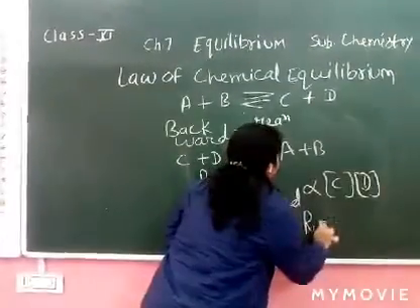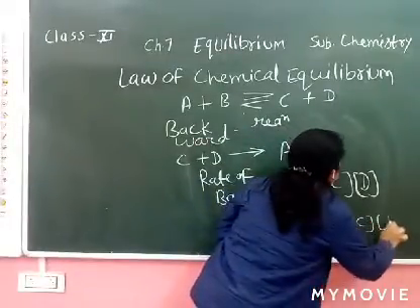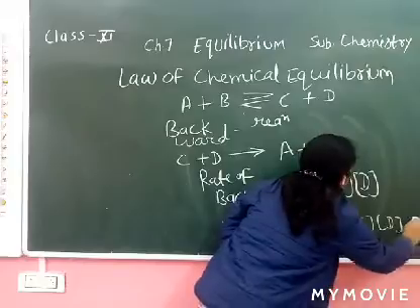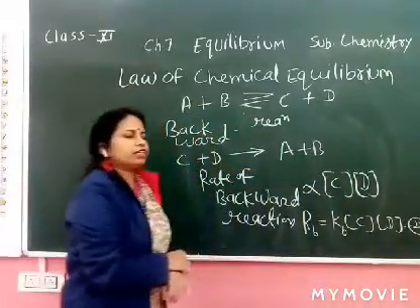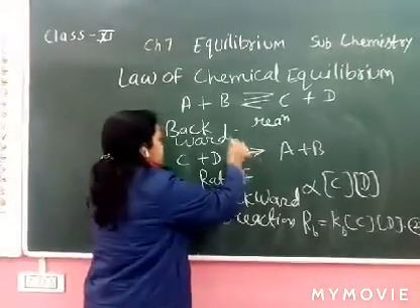RB equals KB [C][D], equation number 2. Now it's clear for the backward reaction.